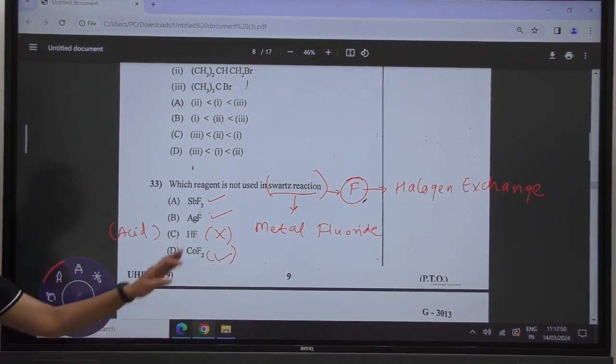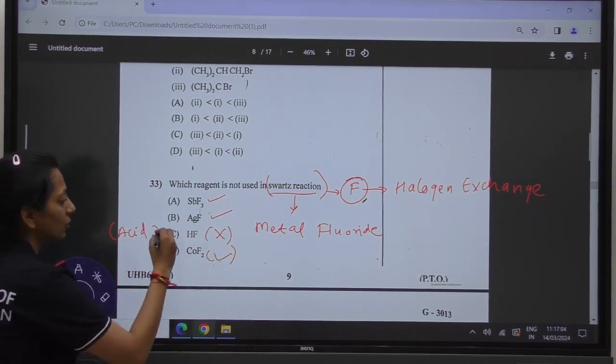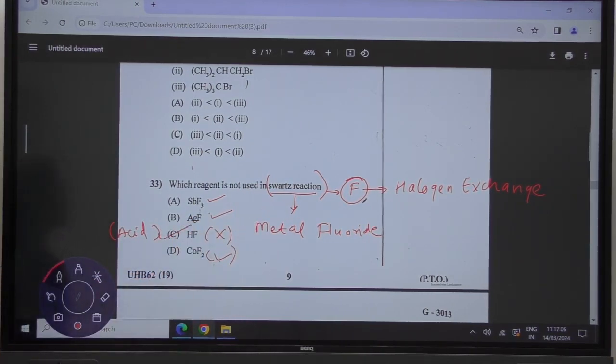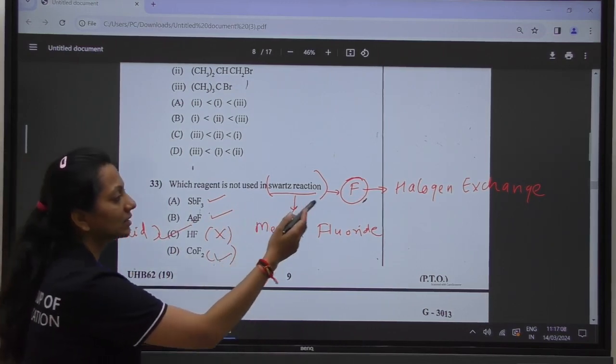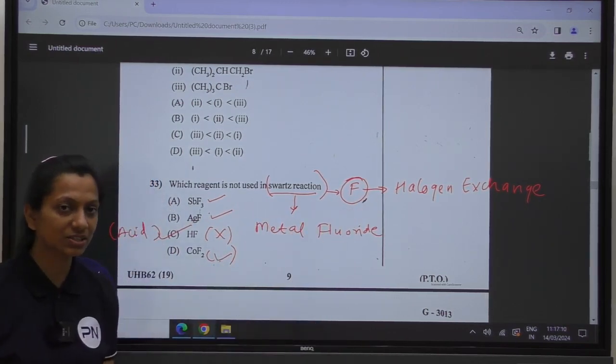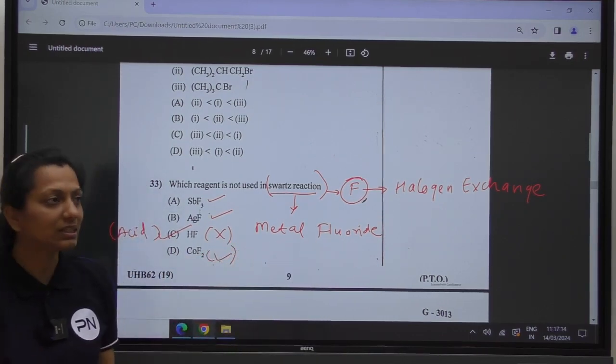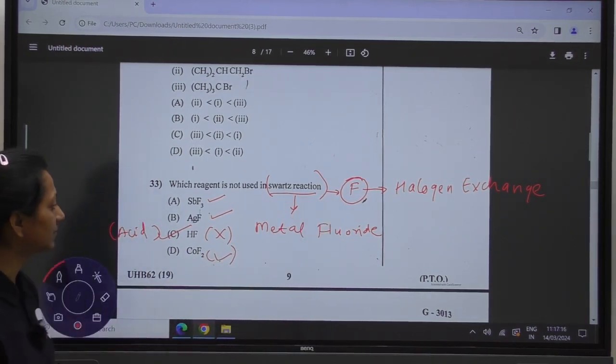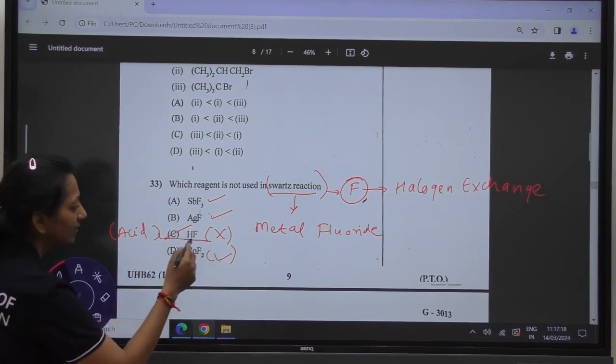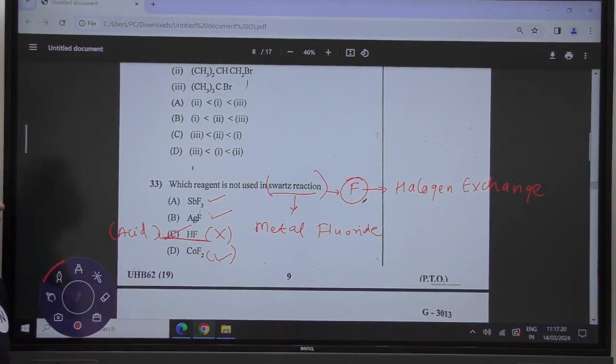So the one which is not used in the Schwarz reaction is the one which is not a metal fluoride. So option C is the correct answer. The Schwarz reaction is also a halogen exchange reaction in which we use metal fluorides to exchange with the fluorine atoms. Out of these, option C is an acid, and it cannot be used as a reagent for the Schwarz reaction. Moving towards the next question.